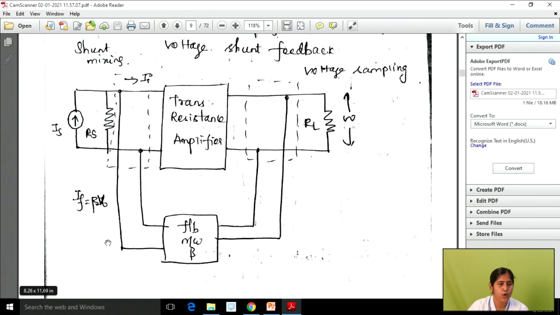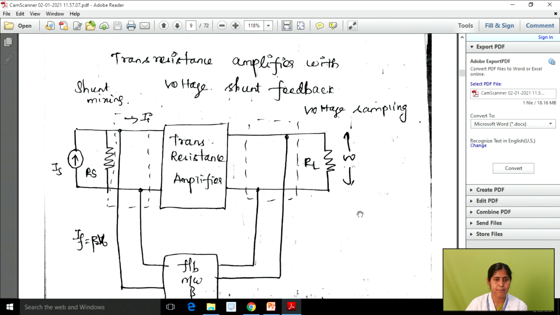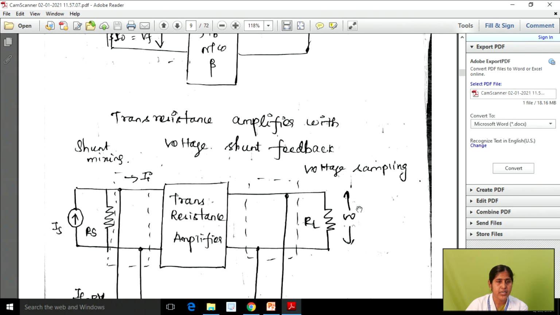Okay, so how can we calculate the feedback gain? On the input side we are using a current source now, right? So we can write the feedback current If, which is equal to the feedback ratio beta times what we have on the output side. On the output side we have a voltage source, so we can write If is equal to beta into V naught, right? These are all the basic topologies for the voltage feedback amplifier, current feedback amplifier, transresistance amplifier, as well as the transconductance amplifier. So why do we need to see these topics?